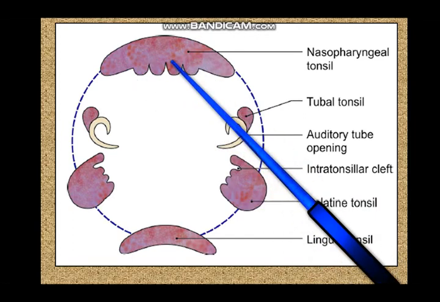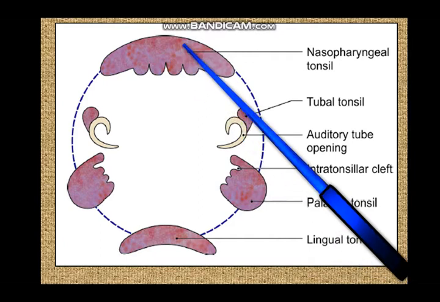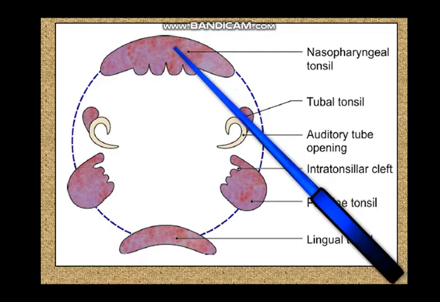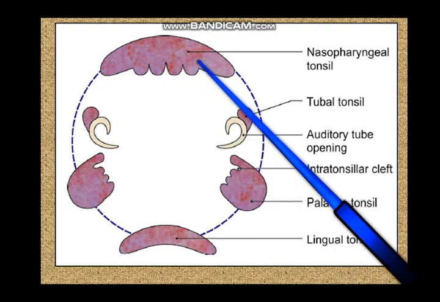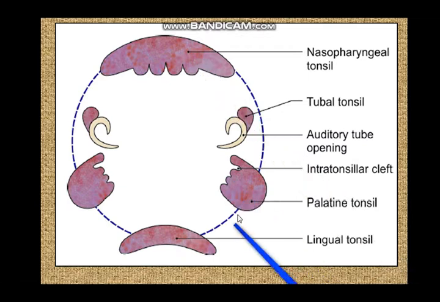Previously, when adequate antibiotics and antiallergics were not available, adenoidectomy or excision of the nasopharyngeal tonsil was a common procedure. Nowadays, we have largely forgotten this sort of procedure because adenoids is not a major issue these days. Even problems with the tonsils are not a major issue these days. However, we will go into the details of the tonsils.